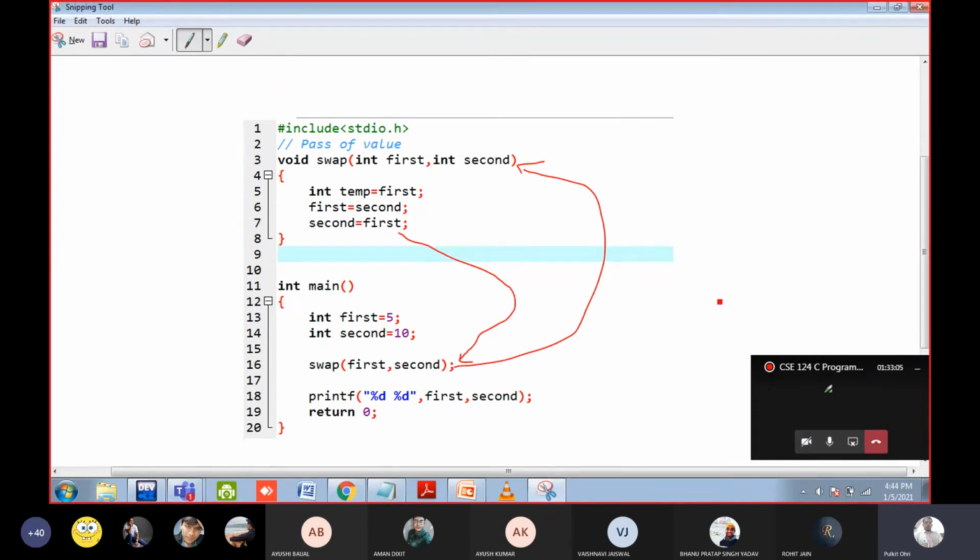Okay. So during a function call, a lot of overhead occurs. What is the overhead? This going to attend the function, this going out and coming back takes a lot of resources.